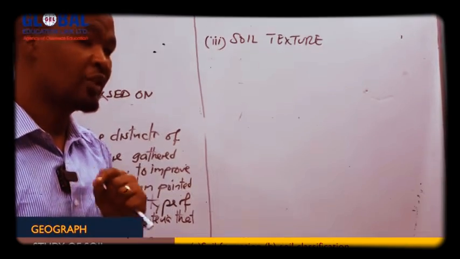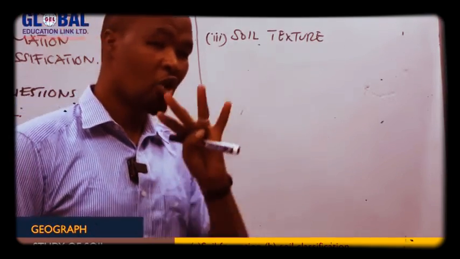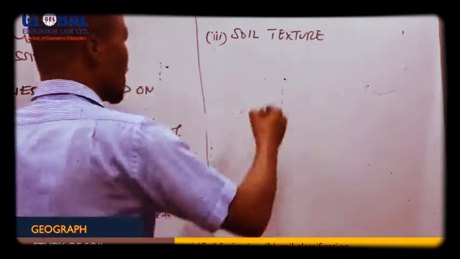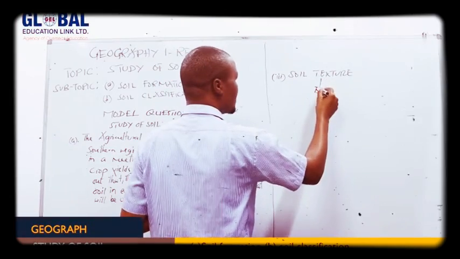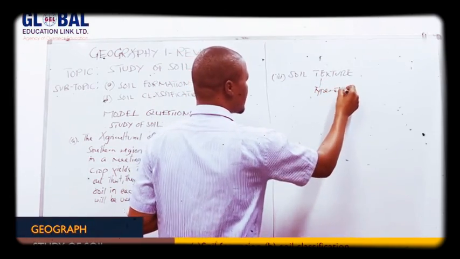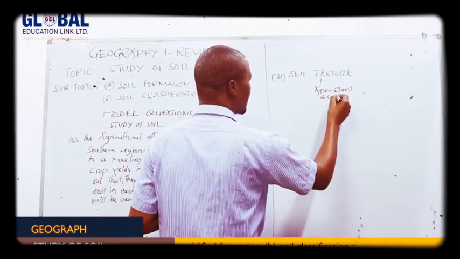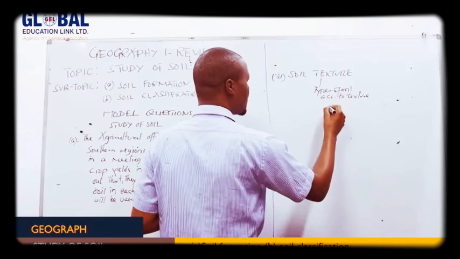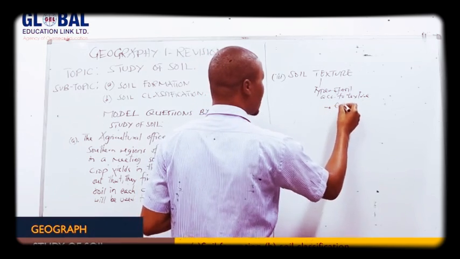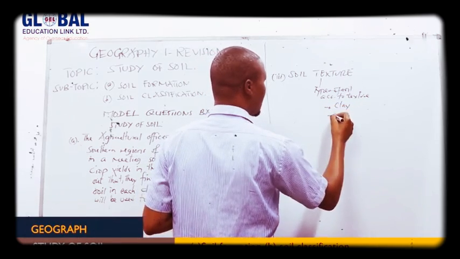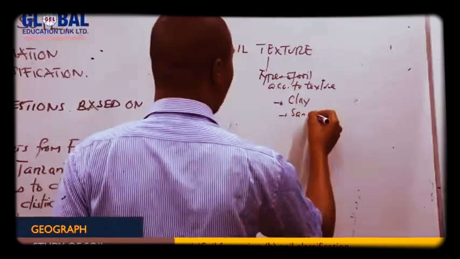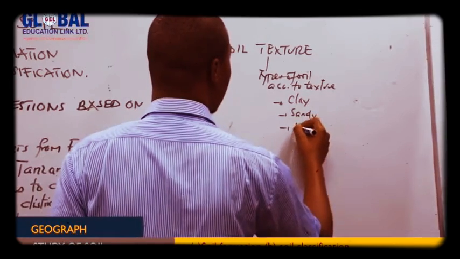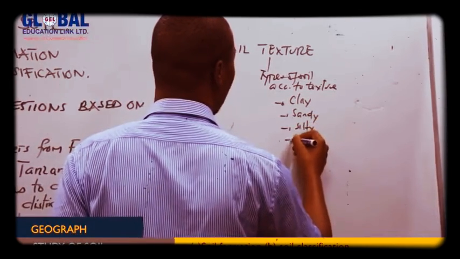So we can classify soil texture according to 3 or 4 types. It means we have types of soil according to texture. We have what we call the clay soil. Then we have the sandy soil. Then we have the silty soil. Then we have the loam.